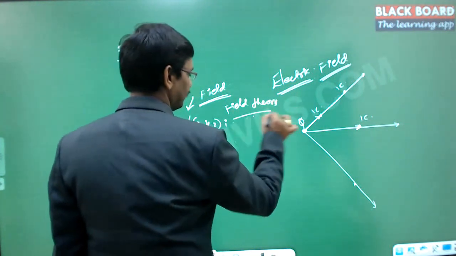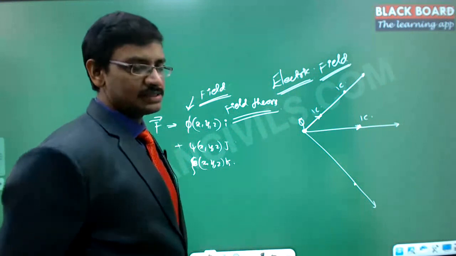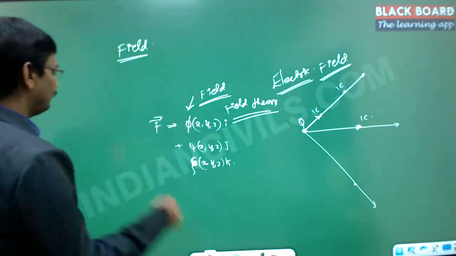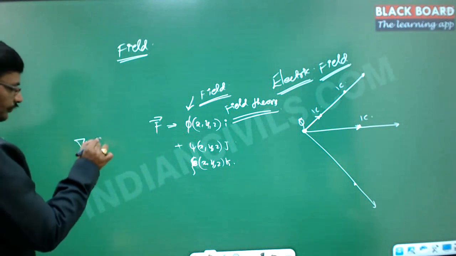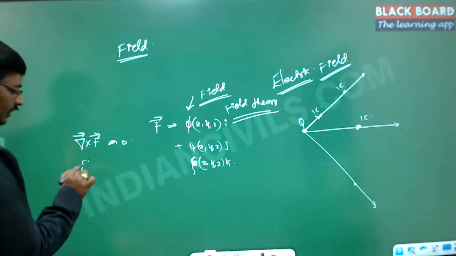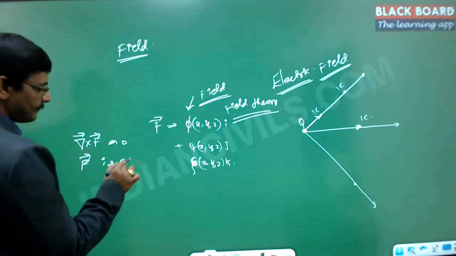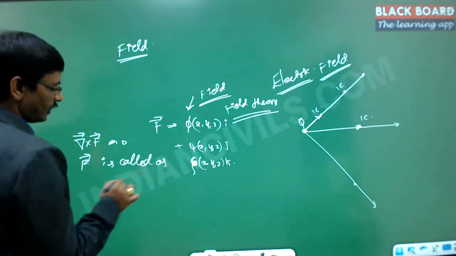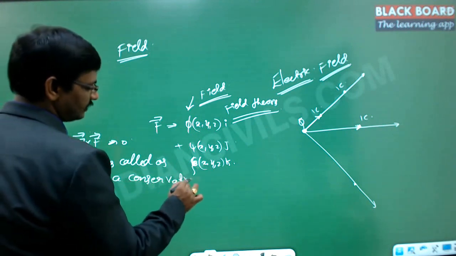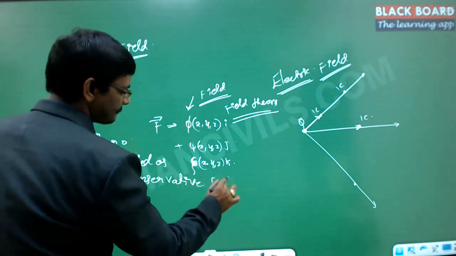Right, so this is the field theory. Now there is something called conservative fields. Conservative fields are nothing but those where del cross F equals 0. If del cross F equals 0, then F is called a conservative field.